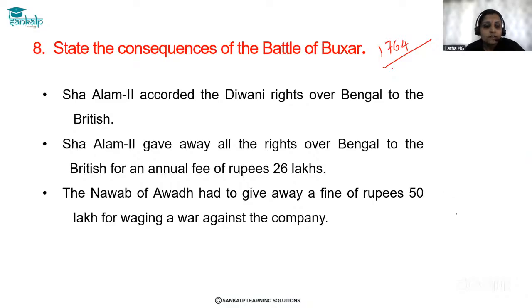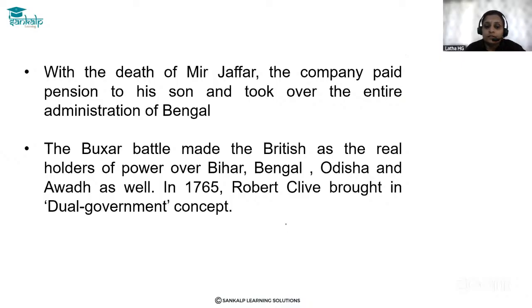Because the Nawab of Awadh, Mir Qasim, and others together fought against the British at Buxar. ಸೊ ಎಲ್ಲ ಆರ್ಮಿ ಒಟ್ಟಾಗಿ ಅವ್ರು ಏನ್ ಮಾಡಿದ್ರು ಮಕ್ಕಳೇ, ಸಂಘಟಿತರಾಗಿ ಮಾಡಿದಂತಹ ಒಂದು ವಾರ್ ಬಕ್ಸರ್ ಅಲ್ಲಿ. So after the defeat they had to pay an annual fine of rupees 50 lakh for waging war against the British East India Company. This was the effect or consequence of the Battle of Buxar.